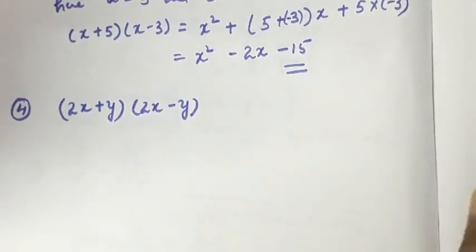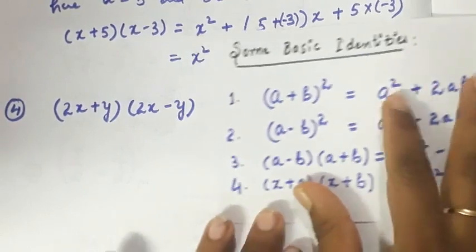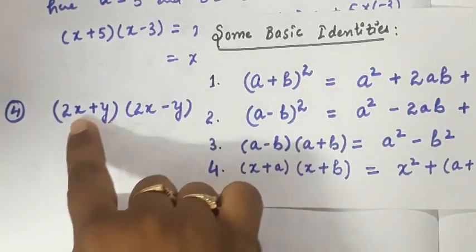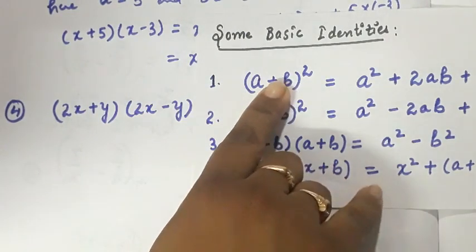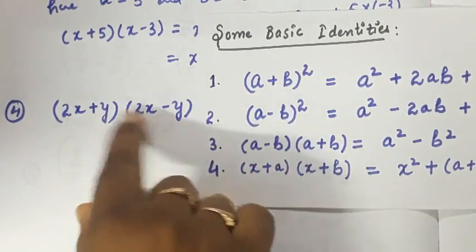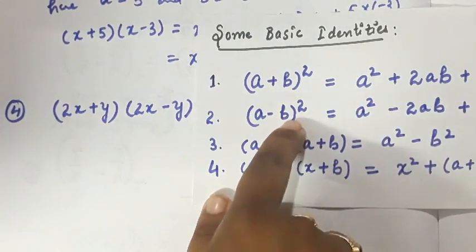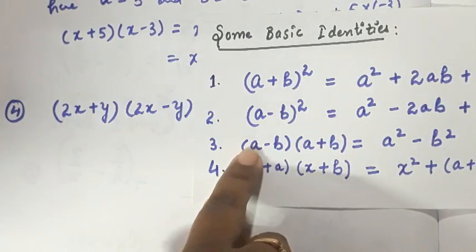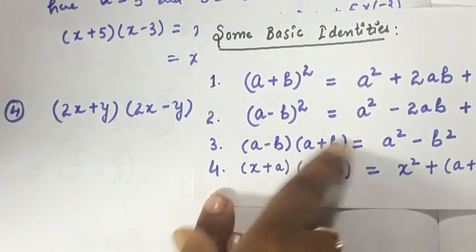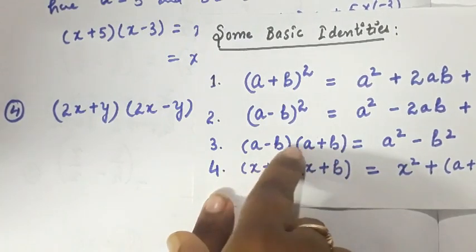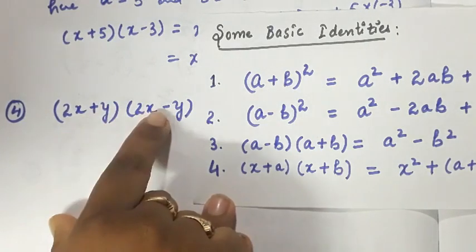So in the fourth part, again we will compare this question. Now it is a little bit tricky to identify which identity we can apply to get the answer. See, here there are two terms, 2x plus y and 2x minus y. Okay, we cannot apply this, because to apply this we need a product of the same two numbers. Okay, we cannot apply this also. We can try to apply this identity, because (a minus b) and (a plus b), the a and b are the same but they are different in sign. So here also these two terms are different in signs.